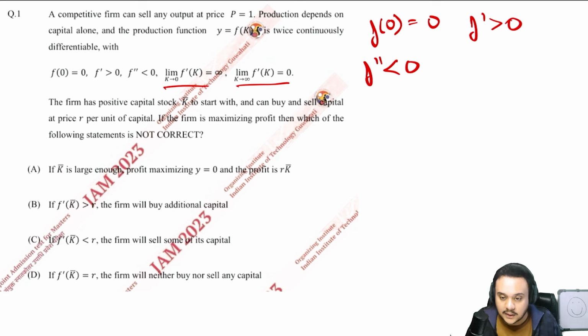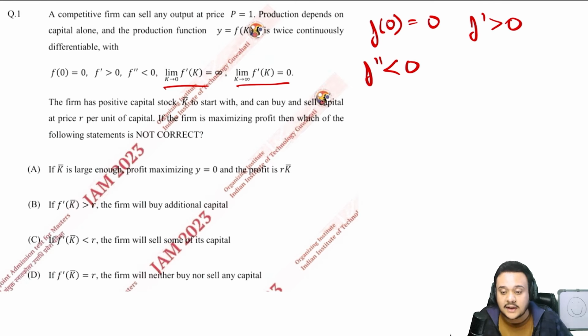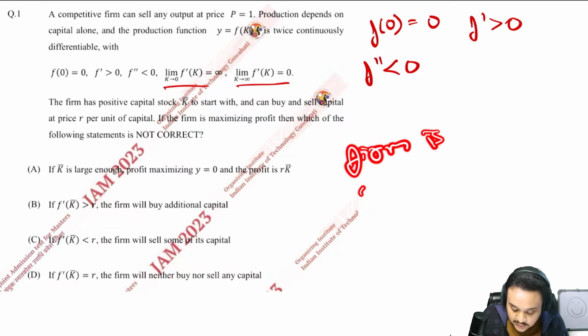So that will keep coming to you regardless of how much capital you employ, and the question has not mentioned anything about it. What we have seen here is that at the initial stages of the employment of capital, your marginal product of capital is very close to infinity. It means that your marginal product will be very high at the initial stages of employment of capital. So you should definitely employ capital in the beginning because the firm is rational. Do not forget.